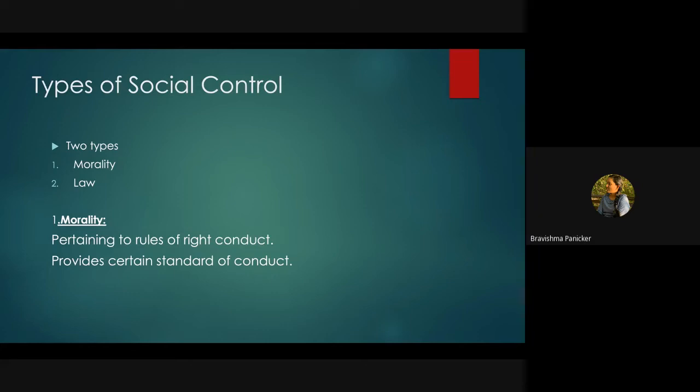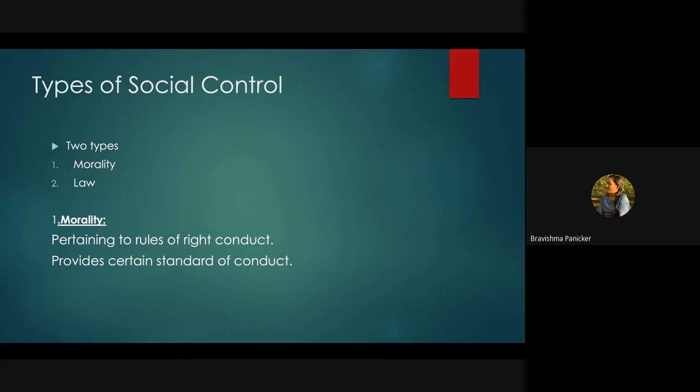Whereas in law, there is a set of rules and principles based on human actions. In morality, it sets certain values, otherwise we can say the standards of conduct which persons have to follow in order to live in a society. So how does morality, or law, become a means to control society, right?